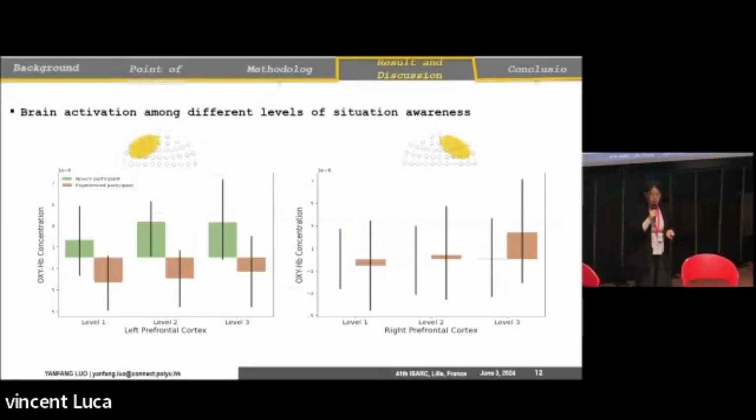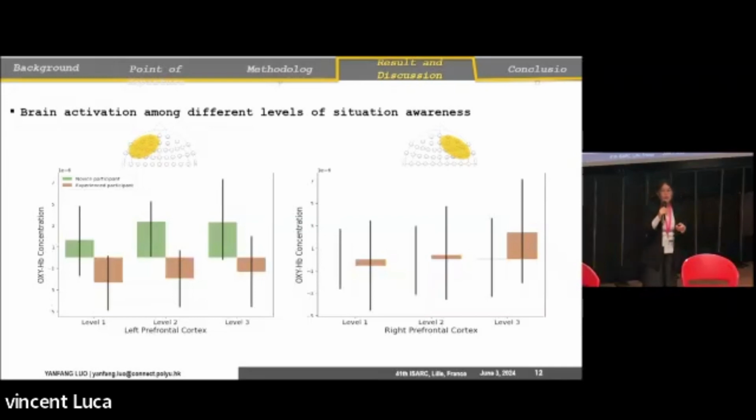Here we have 2 figures. The y-axis is the oxygen concentration level. The x-axis is each level of situation awareness. We would like to introduce the left prefrontal cortex first. In the left prefrontal cortex, the green color represents the novice participants, and the orange represents the experienced participants. So we can see through the picture that in each level of situation awareness, the novice participants have more activation in the left prefrontal cortex, but the experienced ones have less activation.